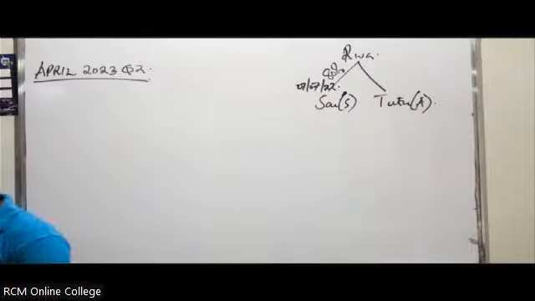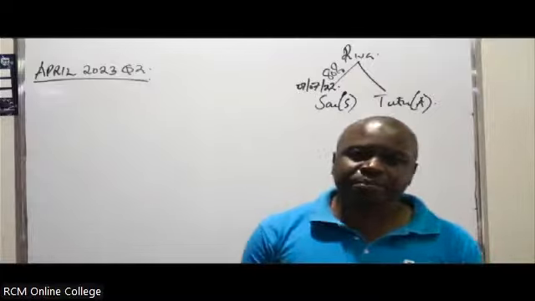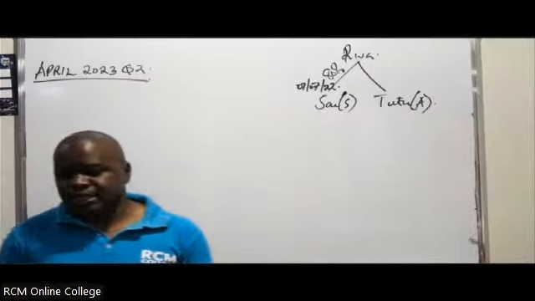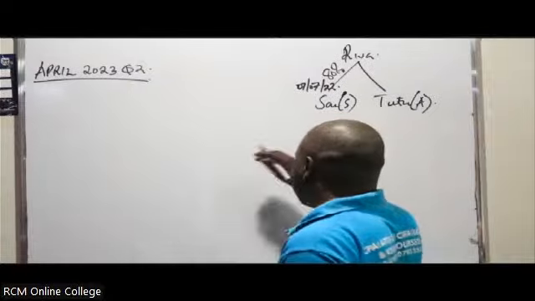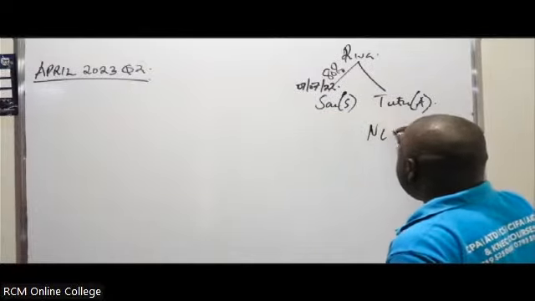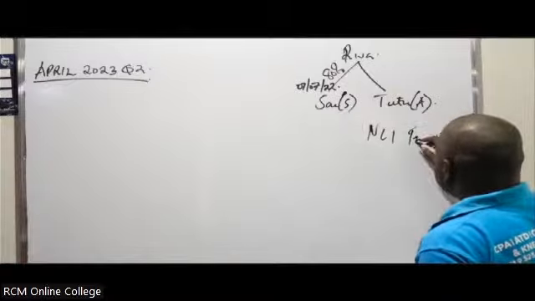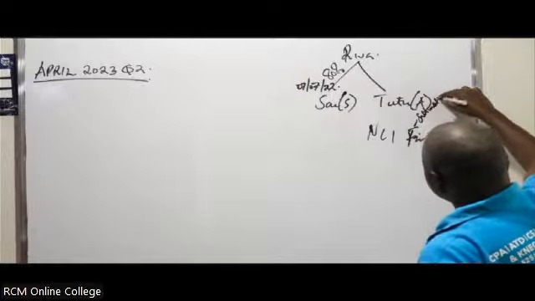We are going to use the partial method, Joseph. We are going to use the partial method to calculate the goodwill. Remember, whenever you hear that NCI has been measured at fair value, this automatically means the full method.